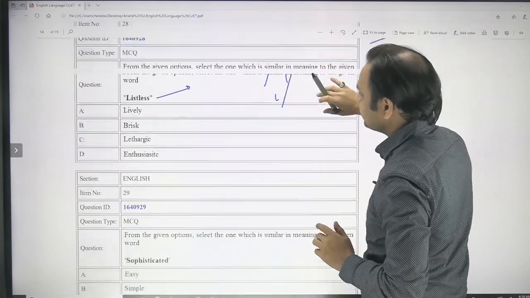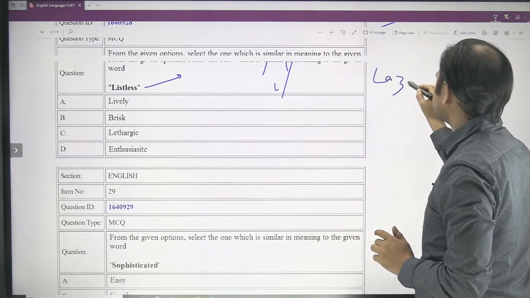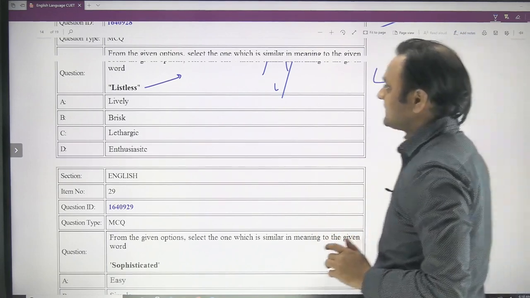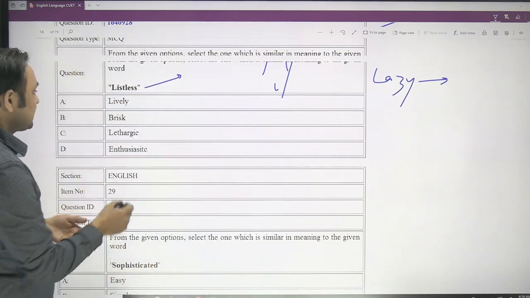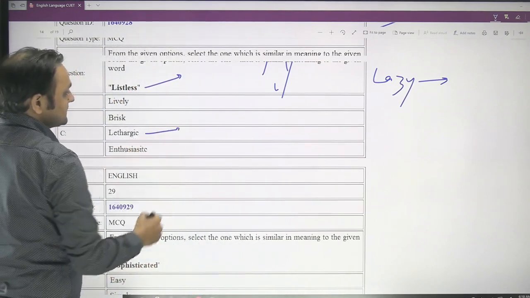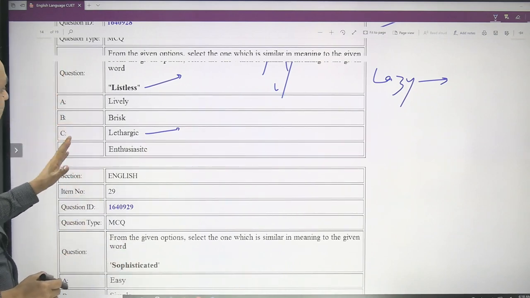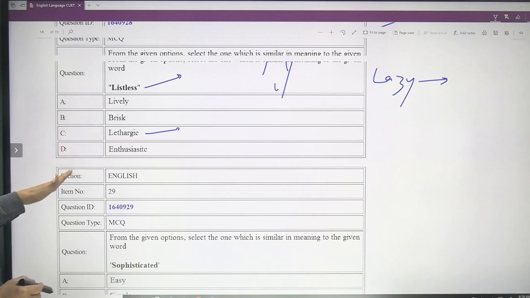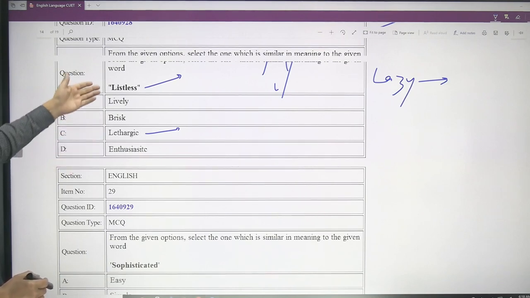So listless is lazy, and lethargic is again lazy. Lazy, indolent, lethargic, lackadaisical, dormant, these are the words that belong to the same category, and listless is lethargic.